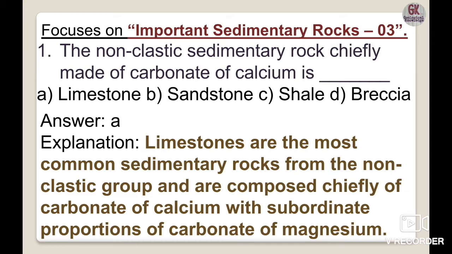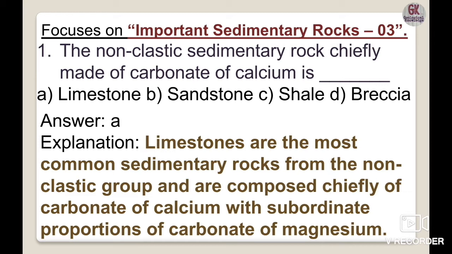Limestone is also identified by its softness. Calcite, the calcium mineral, is soft. On the Mohs scale of hardness, talc, gypsum, calcite, so calcite comes at number 3. They are softer minerals.